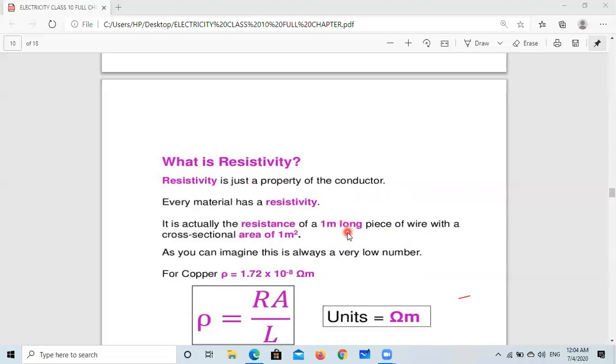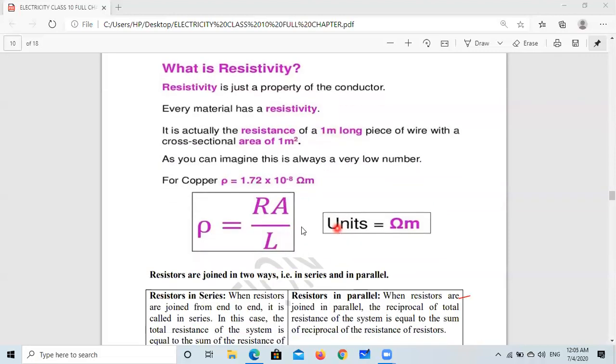If you want to compare the resistivity between silver and copper, we simply take 1 meter length with a cross-section area of 1 meter square of silver and the same of copper. Then we compare the resistance, that special resistance known as resistivity. So rho equals RA upon L, the unit is ohm meter. The resistivity of copper is 1.72 times 10 to the power minus 8 ohm meter, and this is less compared to most of the materials.